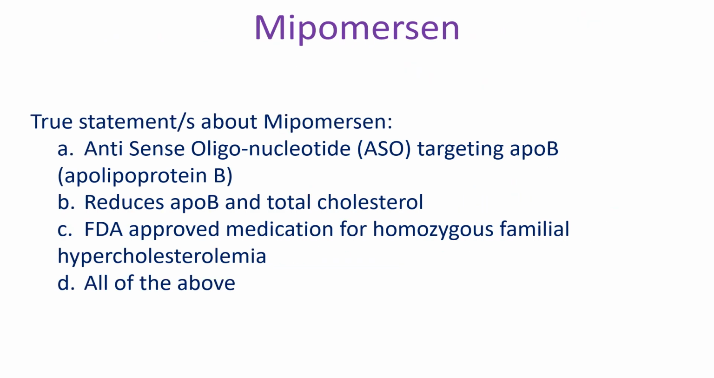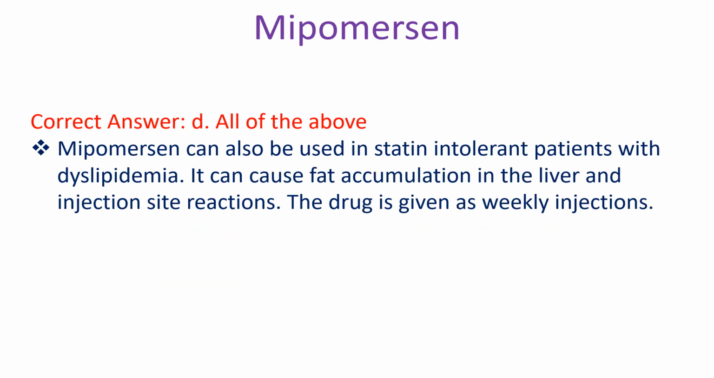True statement about Mipomersen: A, antisense oligonucleotide targeting ApoB; B, reduces ApoB and total cholesterol; C, FDA approved medication for homozygous familial hypercholesterolemia; D, all of the above. Correct answer: D, all of the above. Mipomersen can also be used in statin intolerant patients with dyslipidemia. It can cause fat accumulation in the liver and injection site reactions. The drug is given as weekly injections.